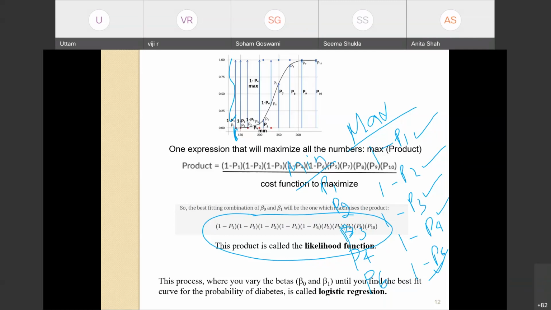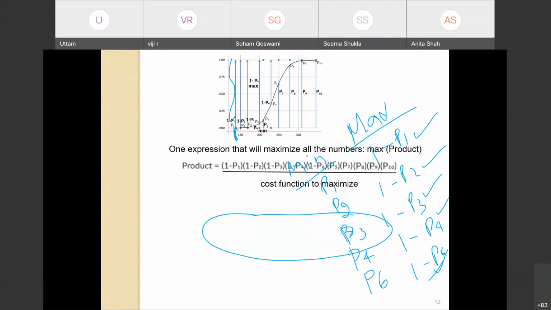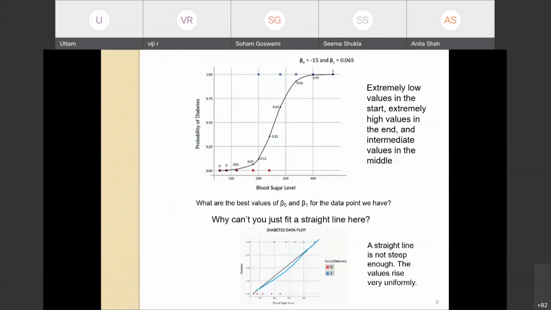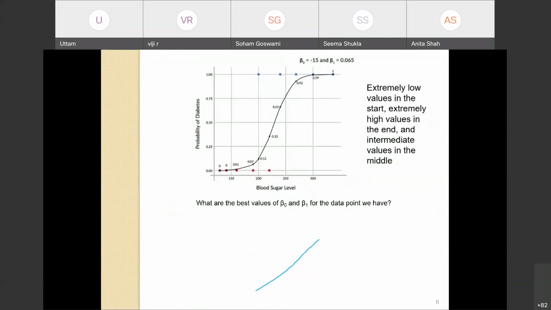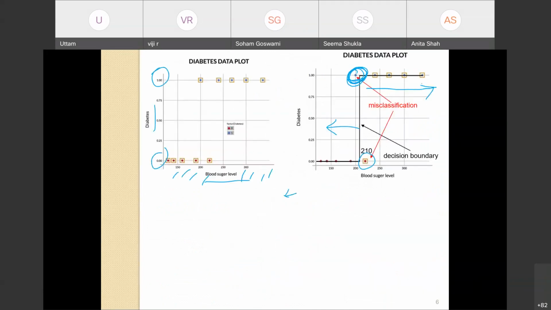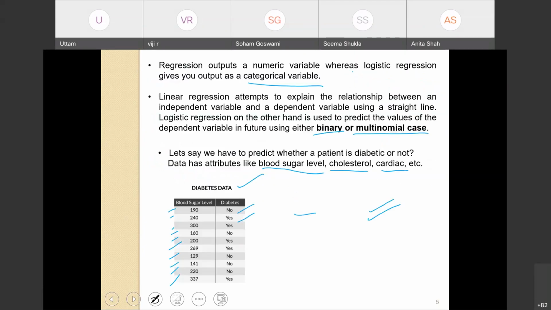Okay, P5 and P6 are confusing, so let's go back to the slide here. See, P5 is this point. P5 actually has a higher value of blood sugar level, but is non-diabetic.